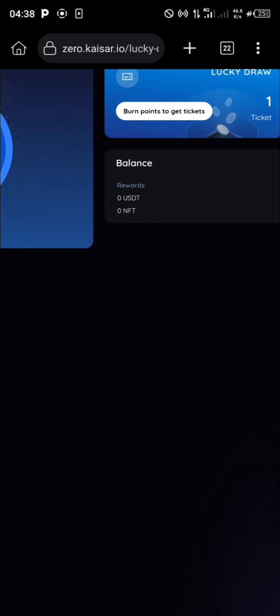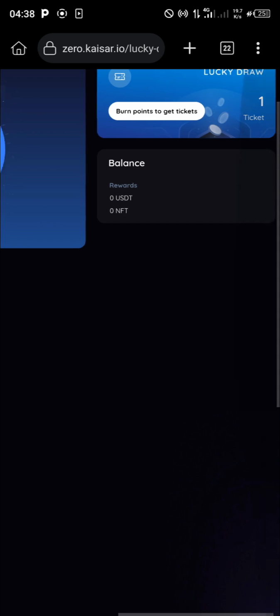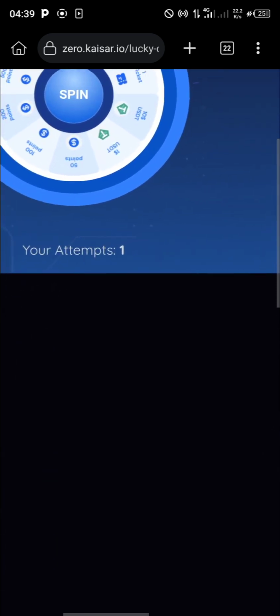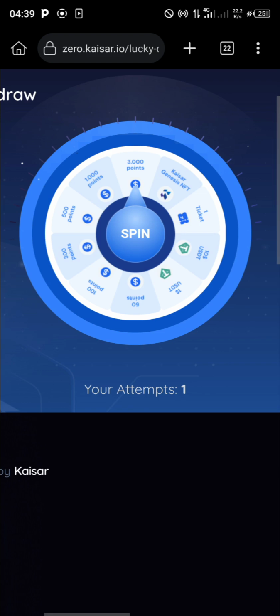Note they wrote burn points to get tickets. All right, now each ticket you get to spin here. I have been getting 300 KAISAR points. Alright, so let me just tap on this.